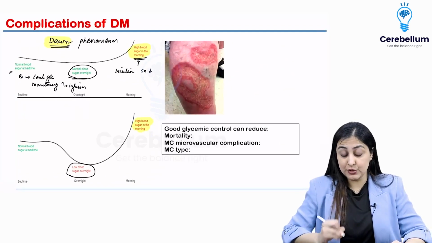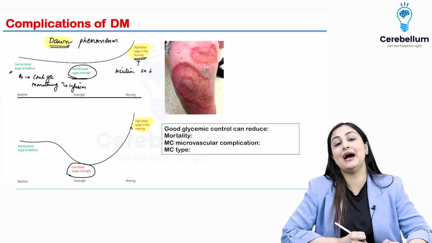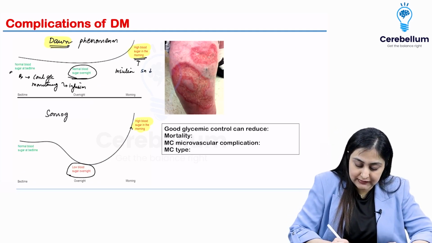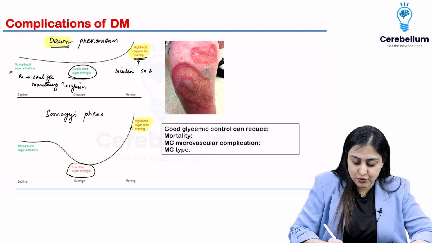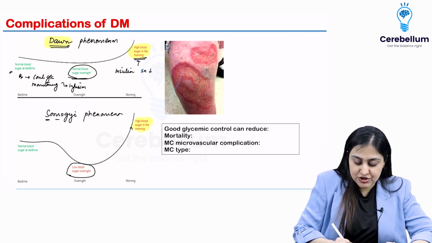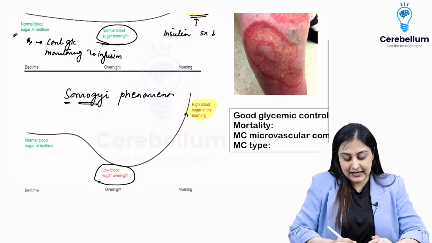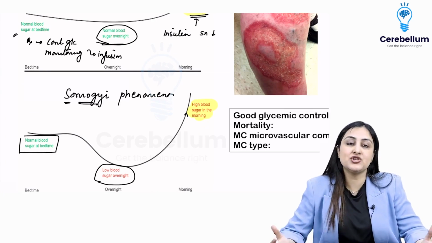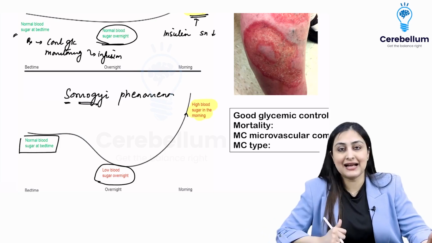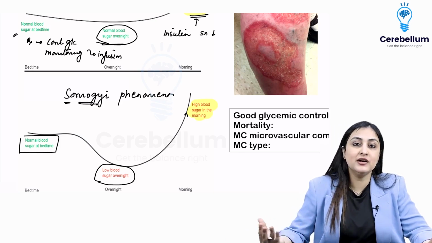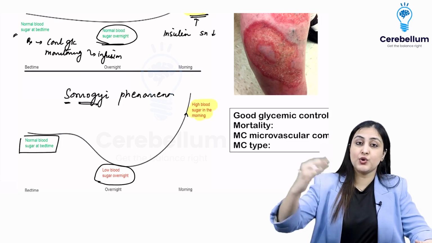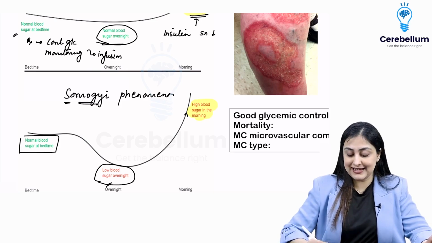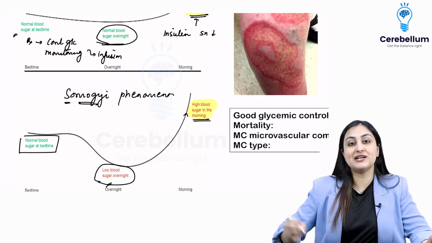Here the blood sugar was low, and that is why you have a rebound hyperglycemic episode in the morning. So this is known as Somogyi phenomenon. So you want to remember Somogyi as so much insulin. Patient is taking higher insulin at bedtime. It is not higher, but let's say that the patient did not like what was for dinner that night, and the patient skipped a meal or had a lower meal. So the glucose was not up to the level of insulin, and that is why you have a low blood sugar overnight, and then because of counter-regulatory hormones, it increases.